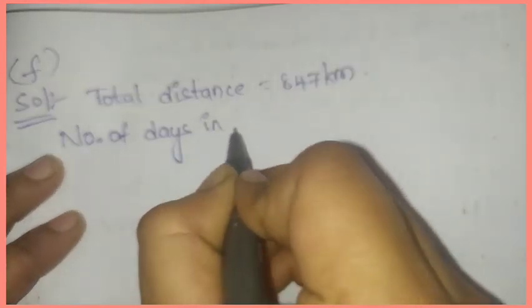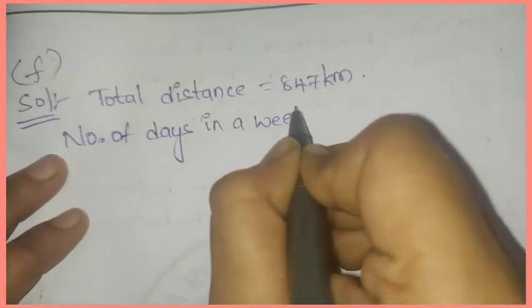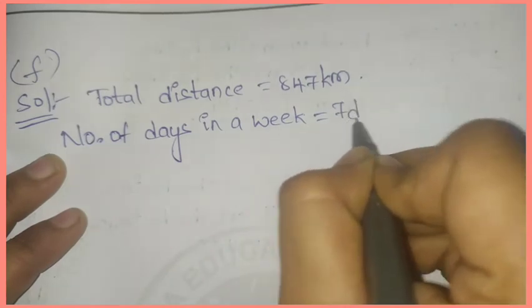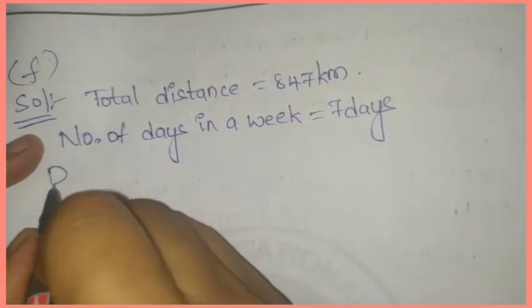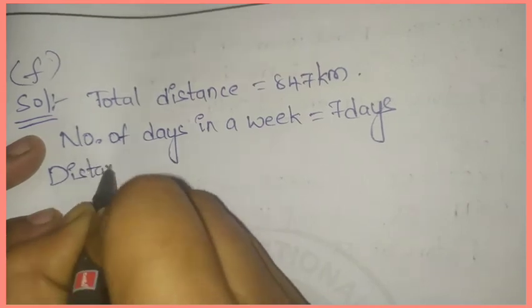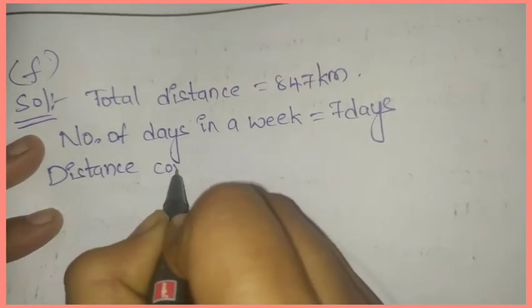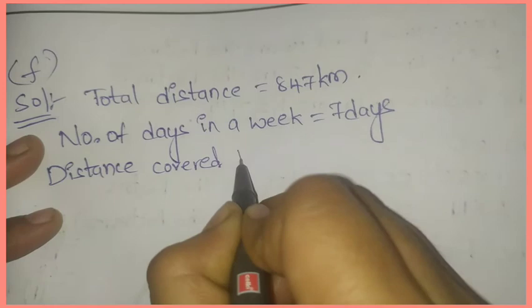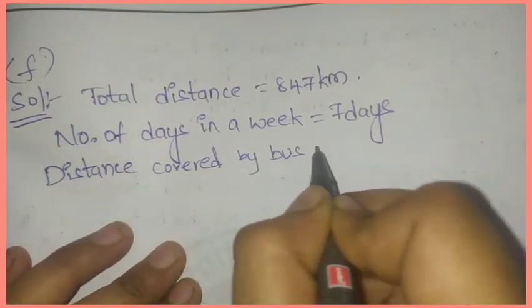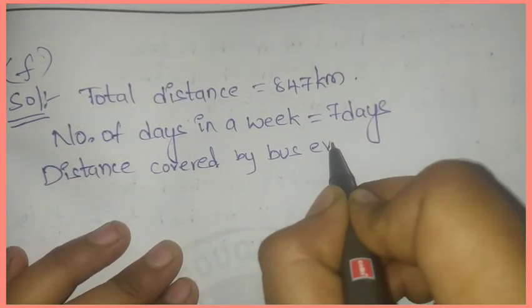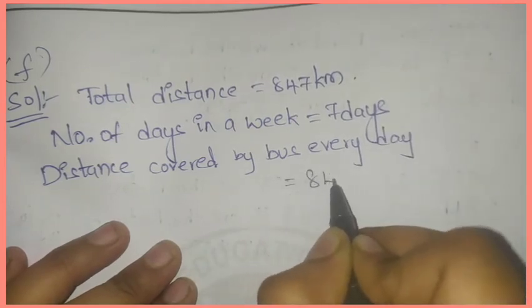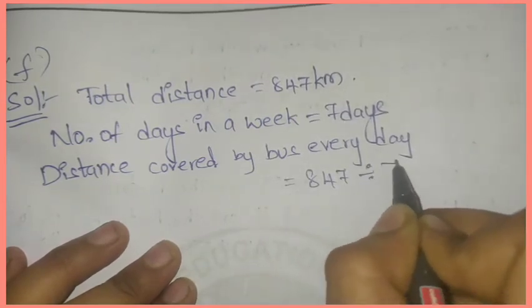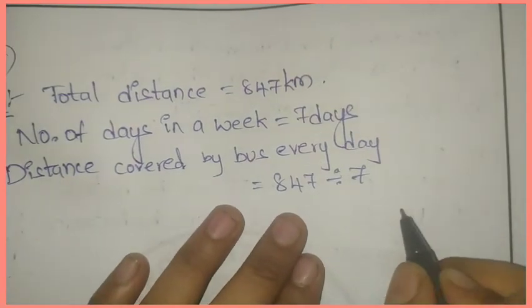There are 7 days. Distance covered by bus every day, that is 847 divided by 7. Okay, I will do division here.